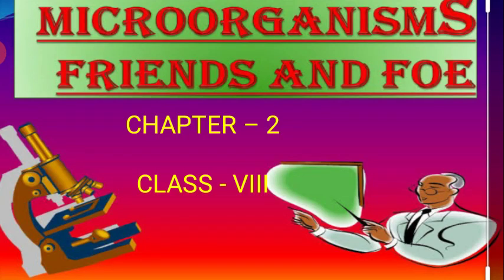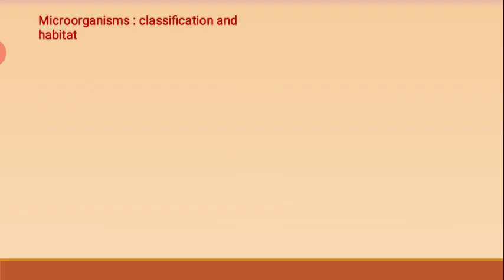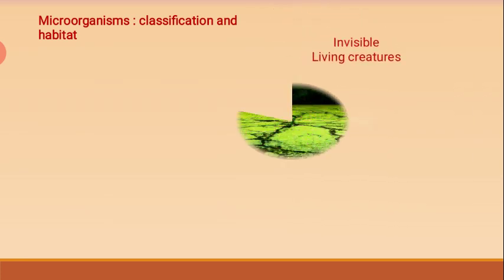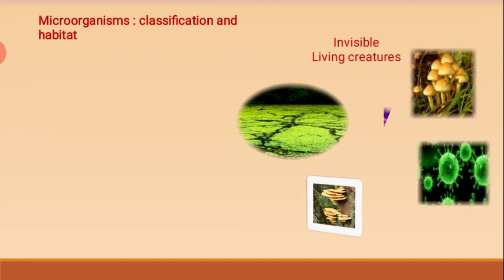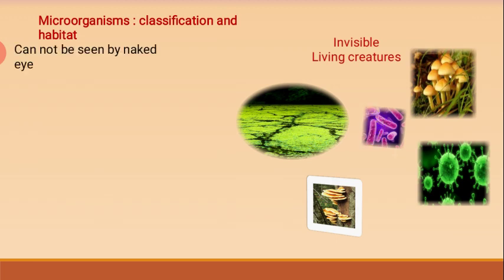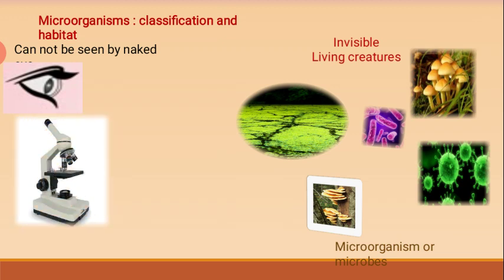Today we will start chapter 2 of science, microorganisms, friends and food. Besides animals and plants, there is a world of living creatures that are present everywhere, but are so small that they cannot be seen by the naked eye. These are called microbes or microorganisms. In order to see microorganisms, we use a special device called a microscope.